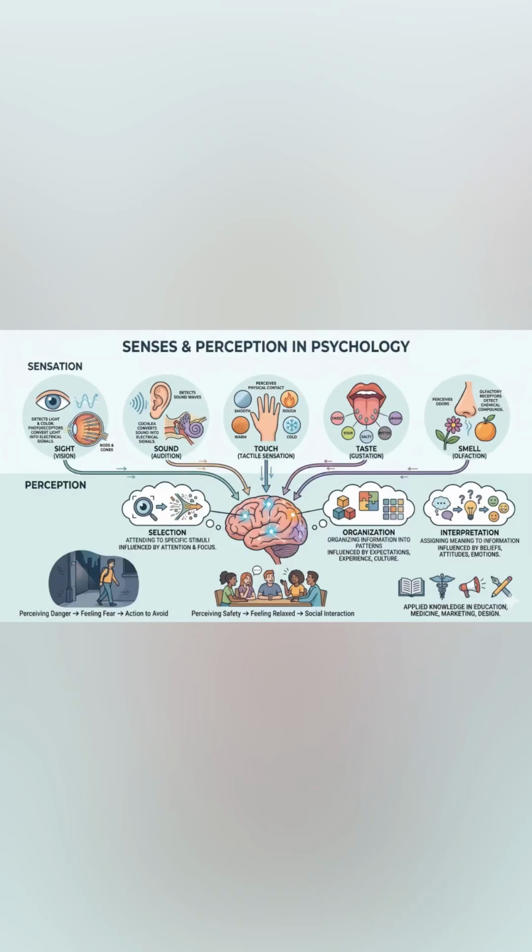Sensation and perception. In psychology, the sensation and perception chapter explains how humans experience the world. Sensation is detecting raw stimuli via our senses, while perception is interpreting these sensations into meaningful experiences. So, we will quickly explain this chapter step by step.